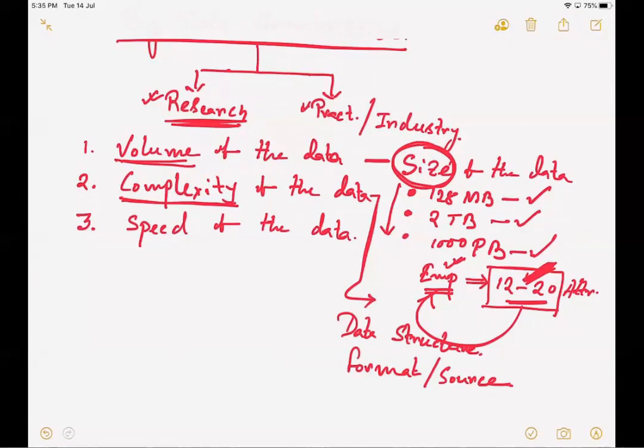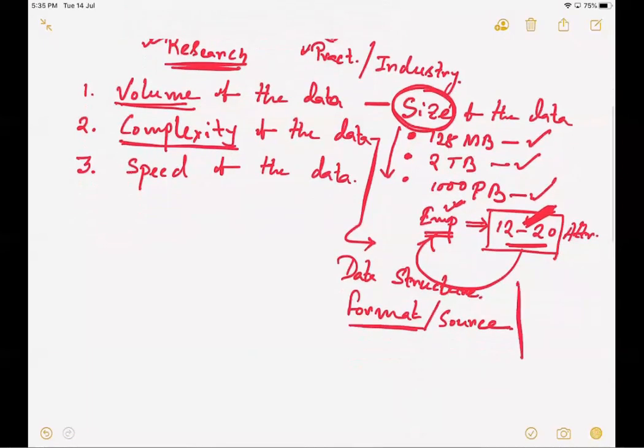And at the same point of time, the formats as well. Assuming that there are multiple data types available for us. For instance, I can always have some primitive data types, and I can always have some complex data types.